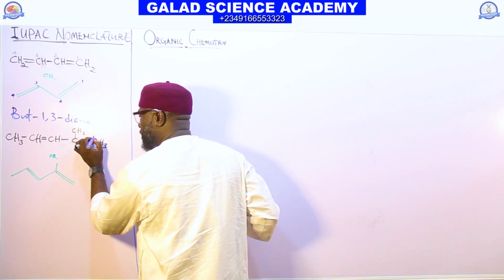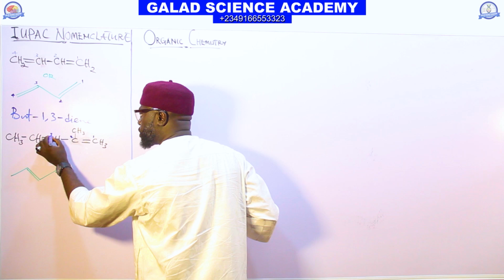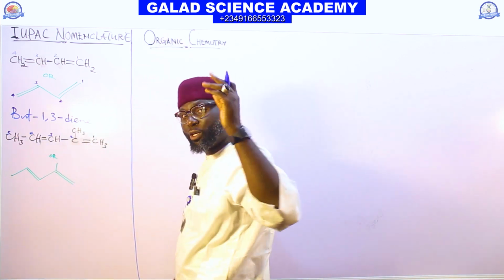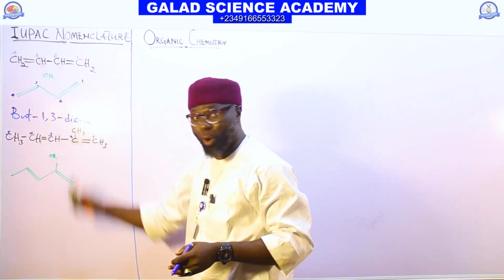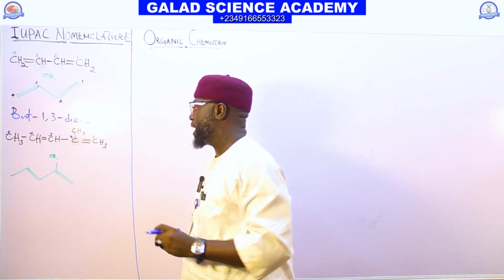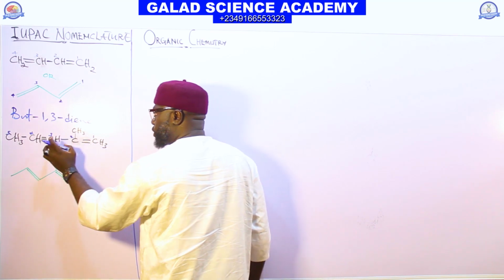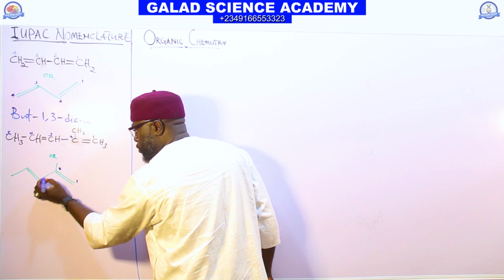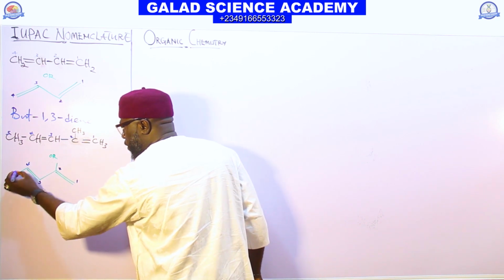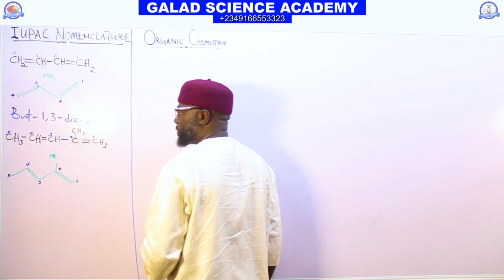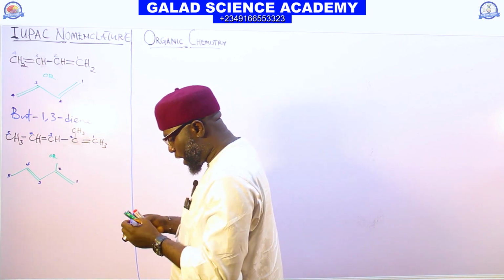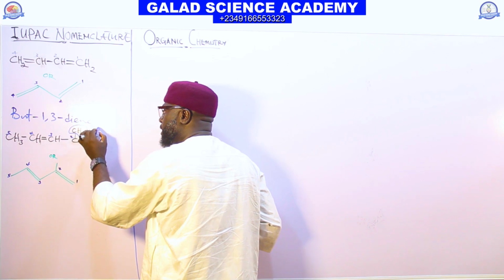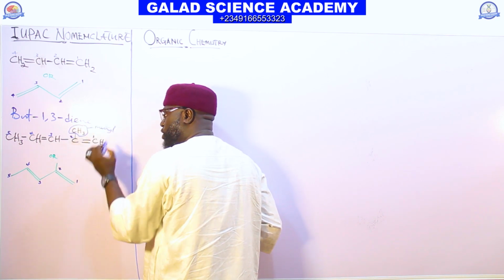This is the first carbon, the second, the third, the fourth, the fifth. Hope you still remember the rules. We are using the first 7 rules to name all these compounds. So 1, 2, 3, 4, 5. You can see that we have one substituted group, which is methyl.